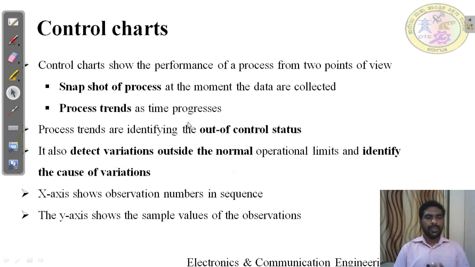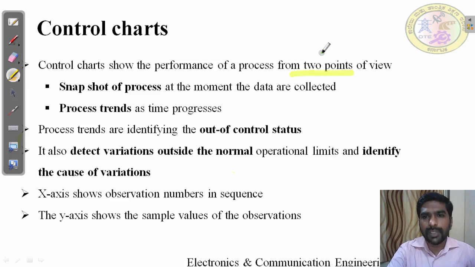And the next TQM tool is called a control chart. Here there may be two control limits. With those two control limits they are going to identify something. That is why they call it a control chart. A control chart shows the performance of the process from two points of view. This chart gives analysis from two points of view.